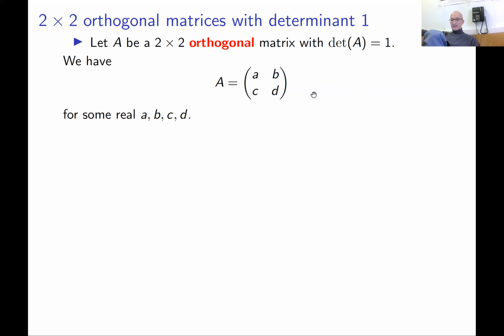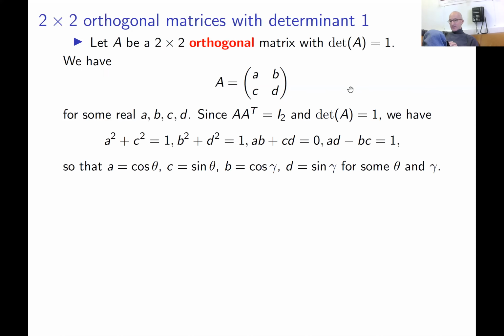And we just translate the orthogonality into equations on a, b, c, d. Yeah, we know that A transpose times A is identity and determinant of A is 1. This gives us these equations. A times A transpose is identity gives you these first three equations, and the condition that determinant of A is 1 gives us the fourth equation. So look, we have four equations, we have four unknowns, but actually you will see in a second that we're going to have infinitely many solutions.